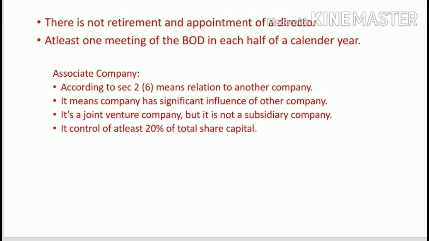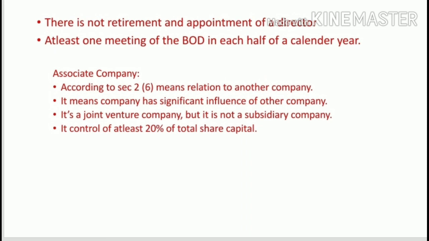And the last advantage is at least one meeting of the board of directors in each calendar year. The company will conduct the board of directors meeting once or twice in a year. It means they should conduct the board of directors meeting half yearly. These are all the main advantages or privileges of a small company.